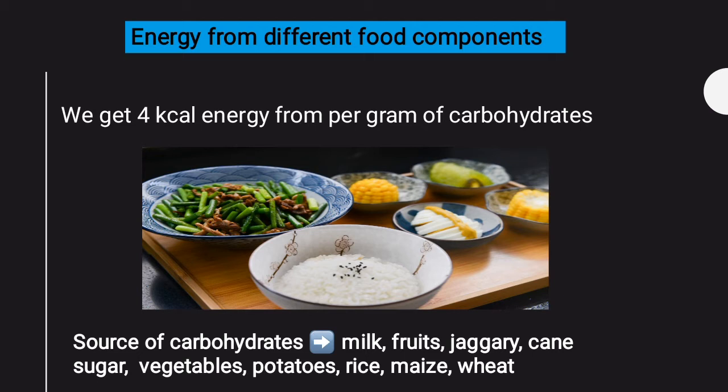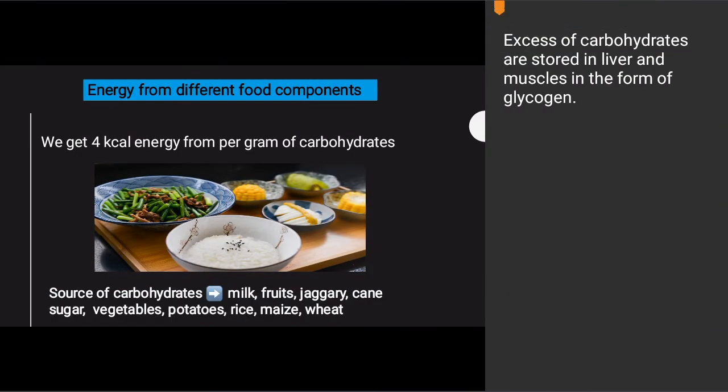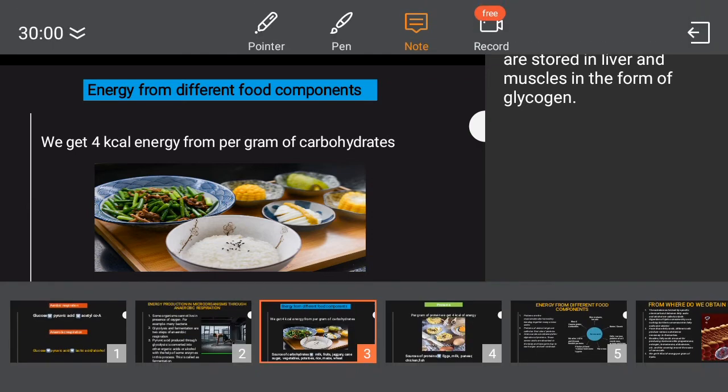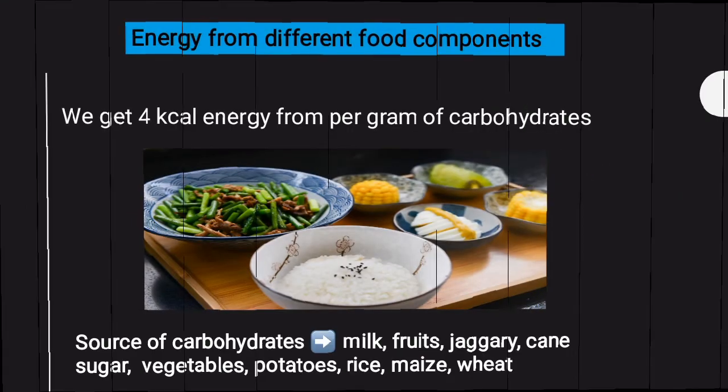Okay, now let's look at a note over here. What does the note say? Excess of carbohydrates, where are they stored? This is also very important. Can be asked for MCQs as well. Excess of carbohydrates are stored in liver and muscles in the form of glycogen. In the form of what? In the form of glycogen. Clear, students? Okay. Now we move to the next slide.